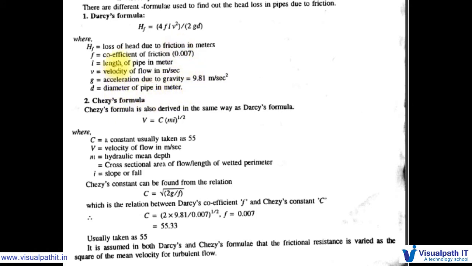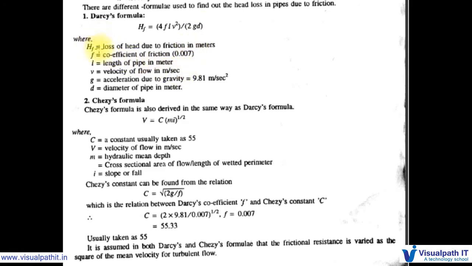So if we have all the other parameters, we can calculate the hf. f we know already, 0.007. Length of the pipe also will be known, like how much, 6 meter or 5 meter, that we know. And v, velocity of the flow, is almost a constant we will take for pumping and all, that also we will keep in this. And 2 g is the acceleration due to gravity, that is also constant. d, dia of the pipe, that also we know, what dia pipe we are having.